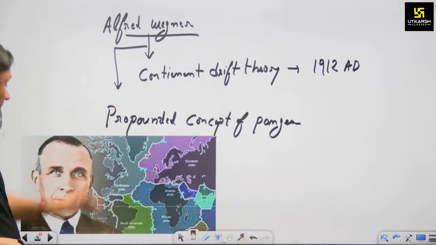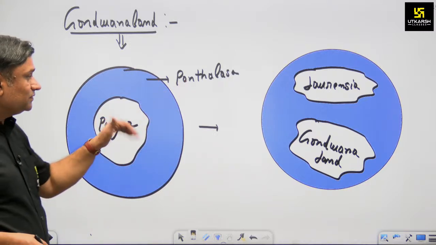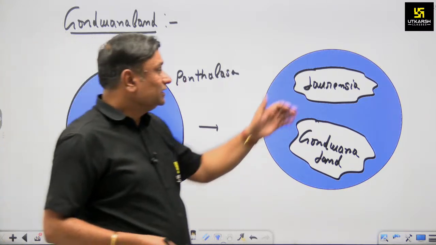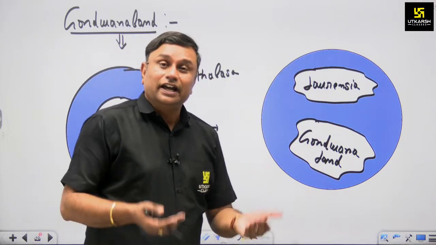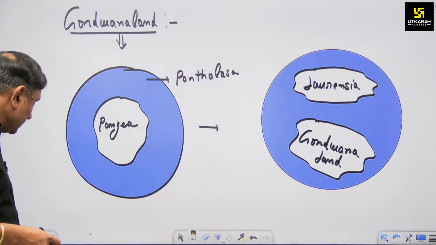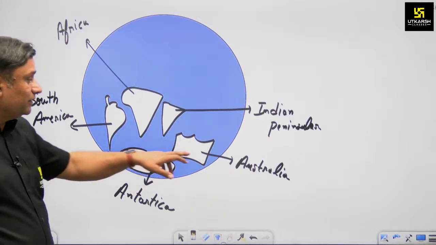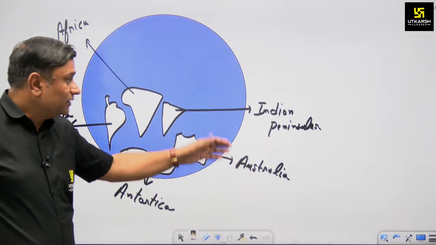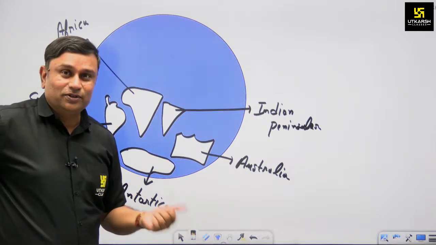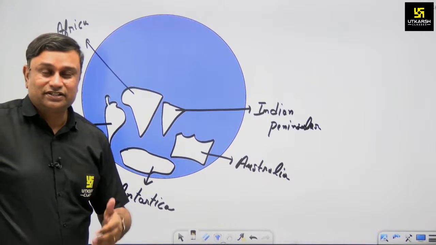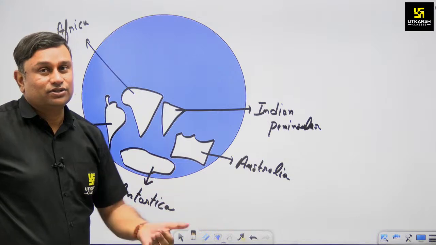As per Alfred Wegener, the Pangaea was surrounded by Panthalassa and this landmass was further bifurcated into two sections. The northern part is known as Laurentia and the southern part is known as Gondwana land. The southern part further divided into various sections, from which the Aravalli, the Indian Peninsula, Africa, South America and Antarctica were formed. So as a part of Gondwana land, the Indian Peninsula is associated,